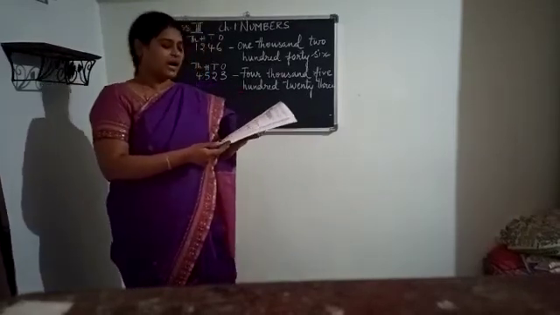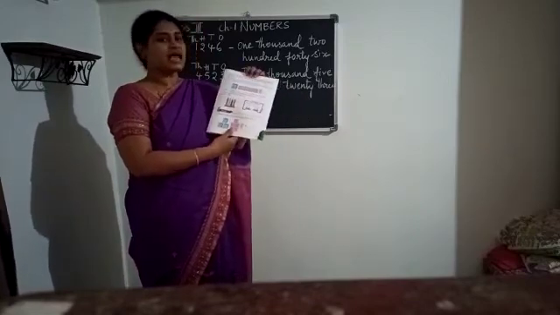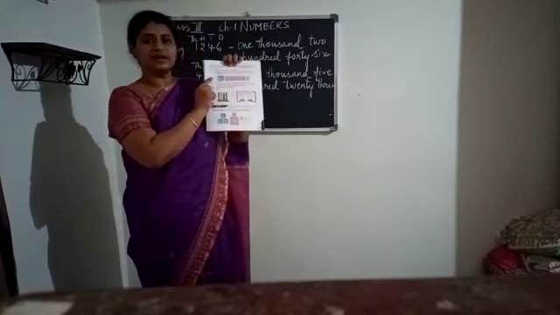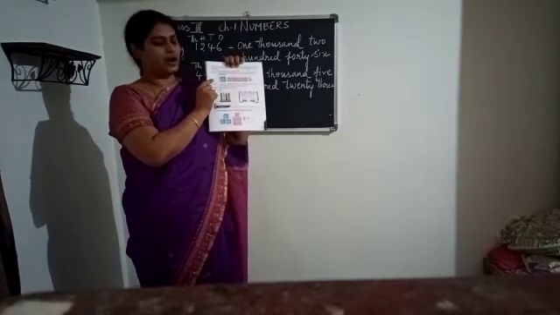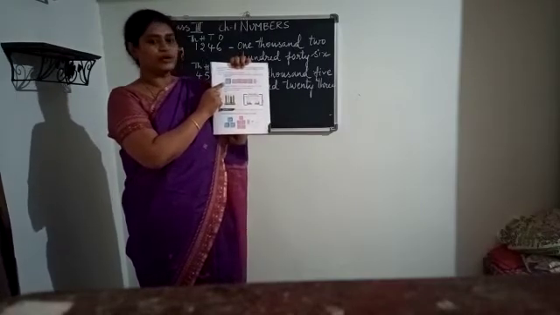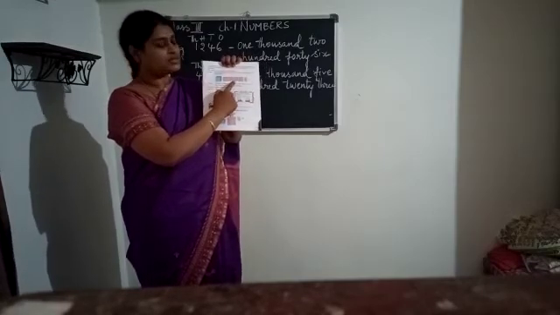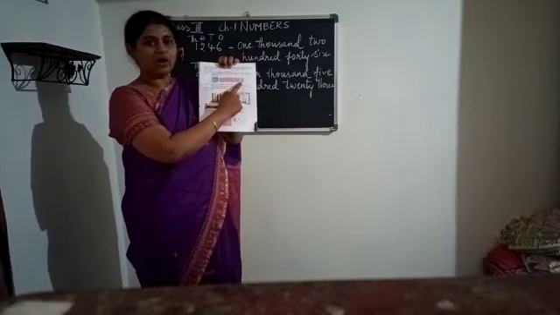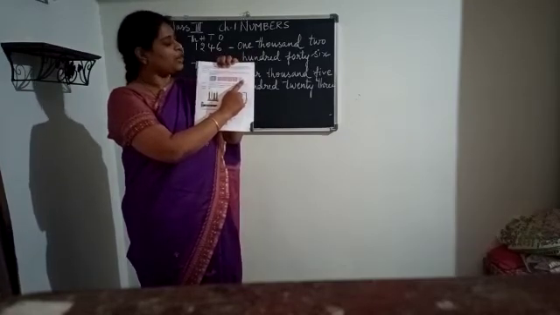that is page number 3. Before going to the exercise, I'll just guide you how to do this exercise by using an example which is given here. So here you can see there is a blue block, there are 4 red blocks and 3 green blocks and 2 small blocks.